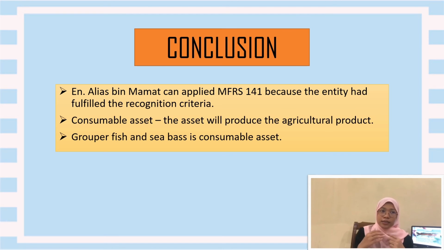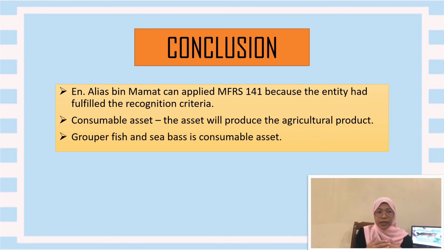We can see that Encik Alias and his workers manage the asset from breeding up until the point it is harvested. Secondly, the asset, which is the grouper, will bring economic benefit to the company. And lastly, you can see from the video that Encik Alias can estimate the normal price for 1 kilogram of grouper and 2 kilograms of grouper. So the fair value or cost of the asset can be measured.